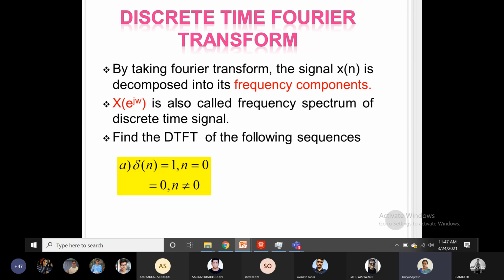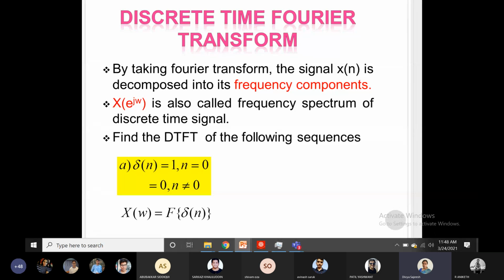Let us take the first sequence, which is an impulse signal, del of n equal to 1 for n equal to 0, and that will be equal to 0 for n not equal to 0. That means del of n exists only at n equal to 0. The impulse signal exists only at n equal to 0. Rest all the time it is 0.